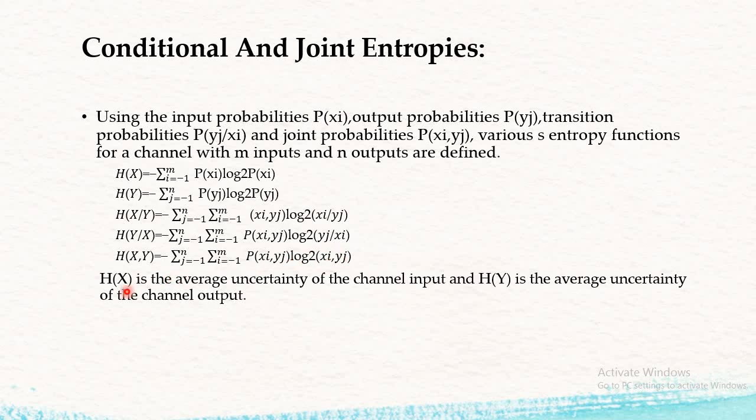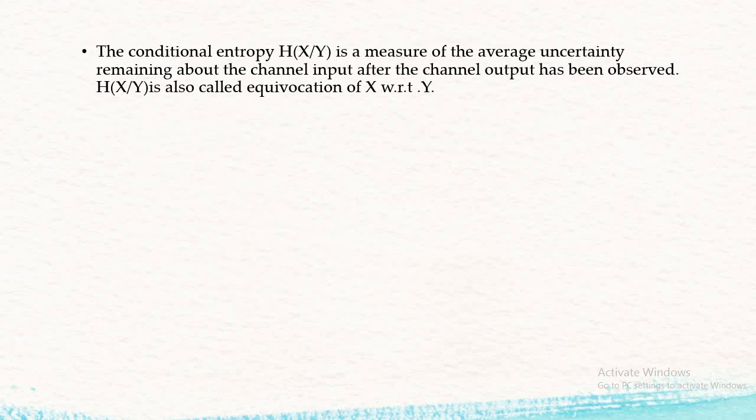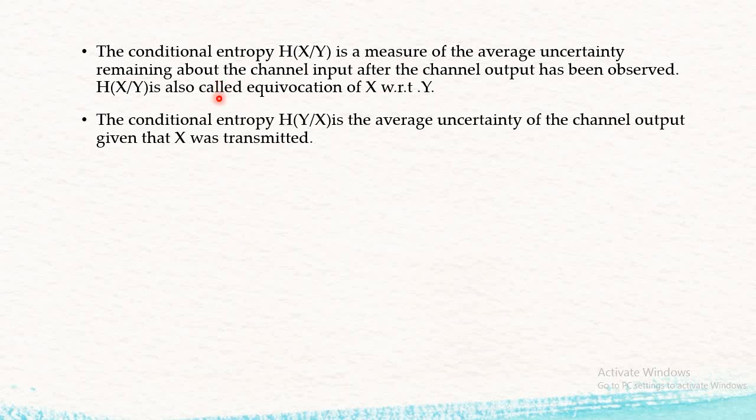Now H(X) is the average uncertainty of the channel input and H(Y) is the average uncertainty of the channel output. The conditional entropy H(X/Y) is a measure of the average uncertainty remaining about the channel input after the channel output has been observed, that is, H(X/Y) is called the equivocation of x with respect to y.